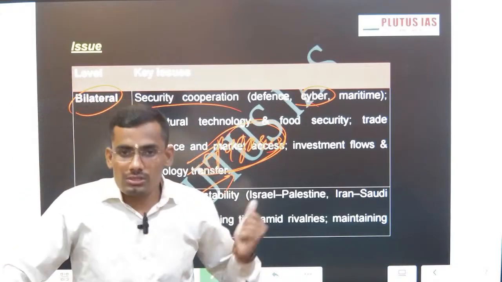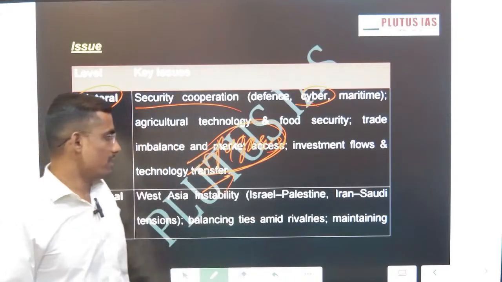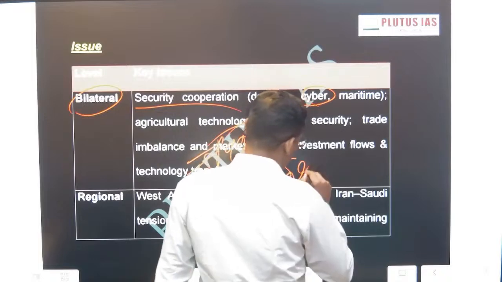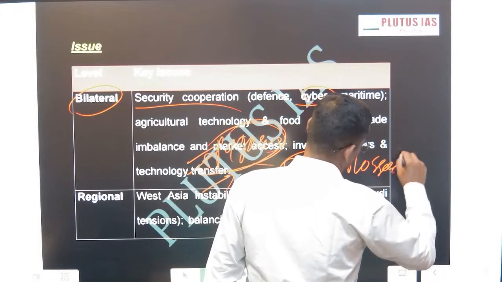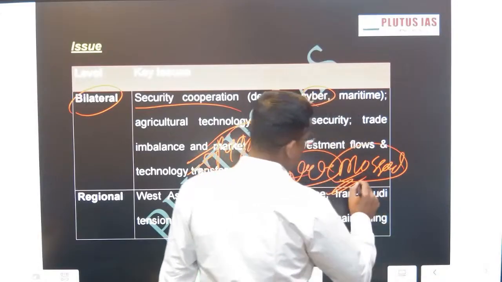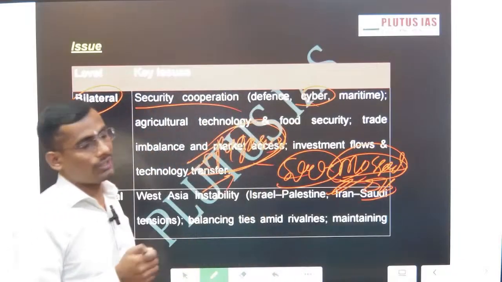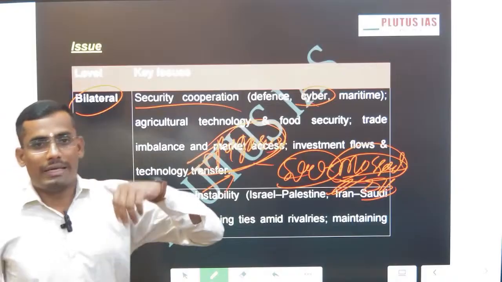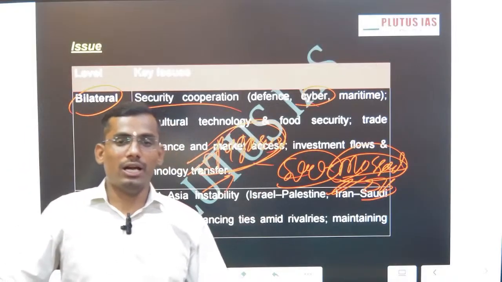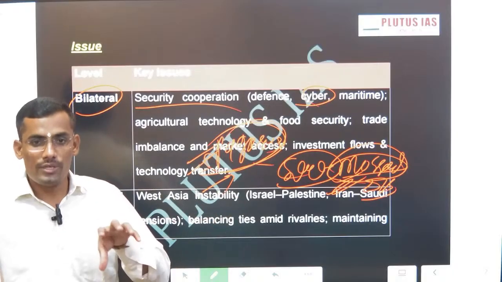Pegasus was a software developed by Israel's state-run intelligence agency, Mossad. This is an intelligence organization, like we have the IB. Similarly, Mossad works as the IB for the Israel government, and that Pegasus software was used in India to target particular individuals. So that was one of the issues which eroded the trust.